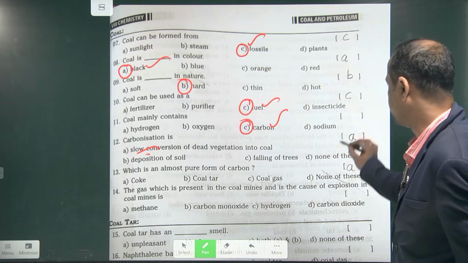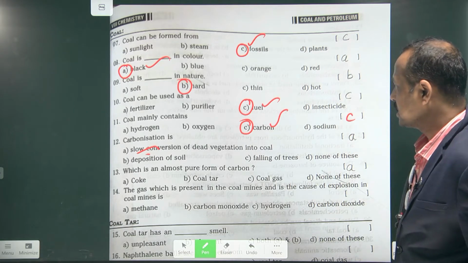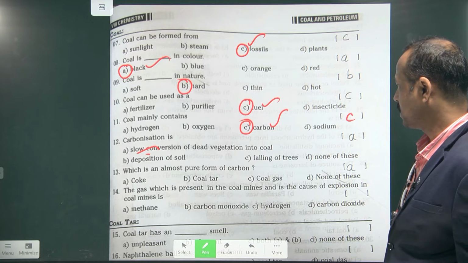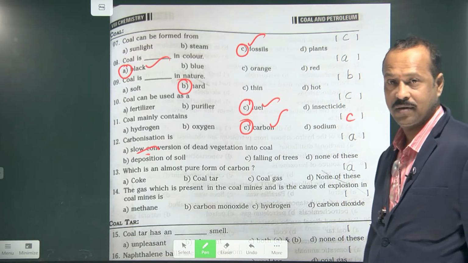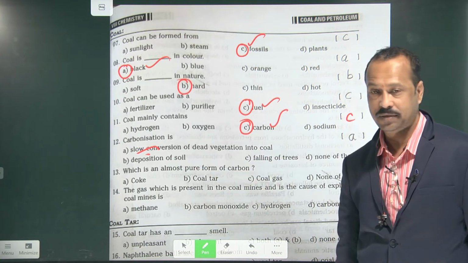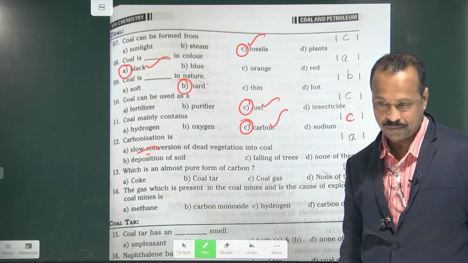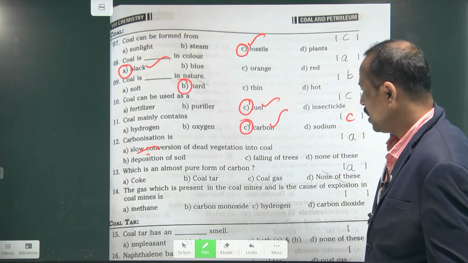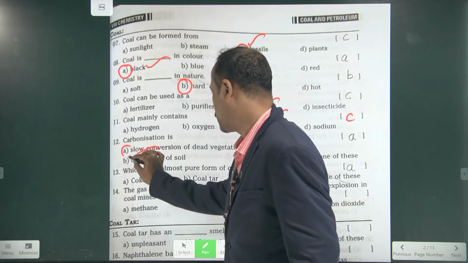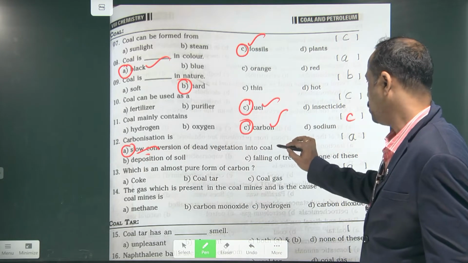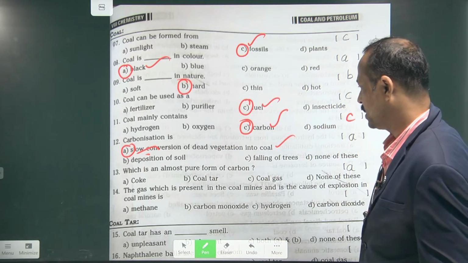The answer is C. Next, what is carbonization? The slow conversion of dead plants, dead vegetation, into coal, right?